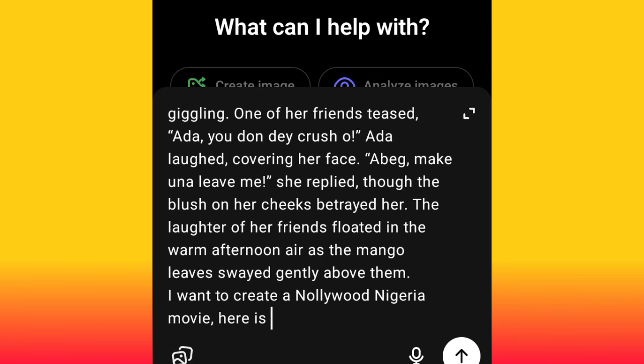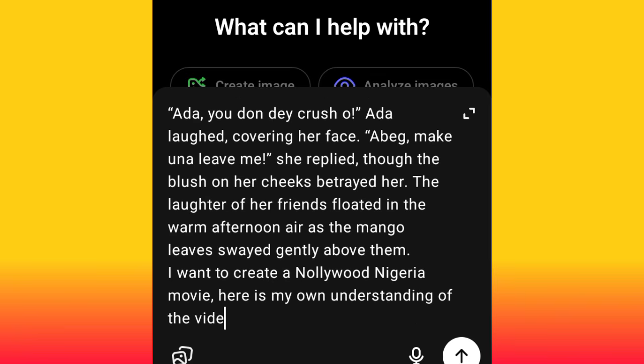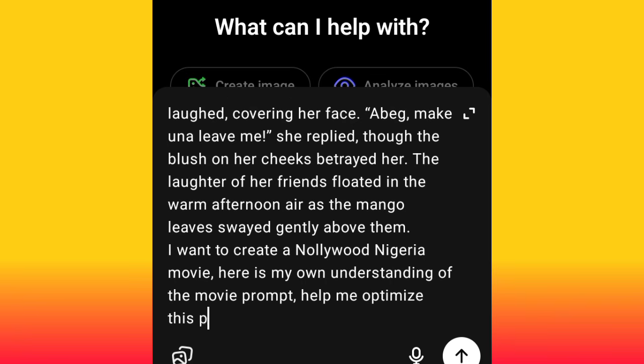Here is my own understanding of the movie prompt. Help me optimize this prompt to get a better result.